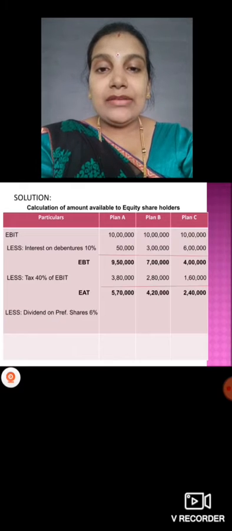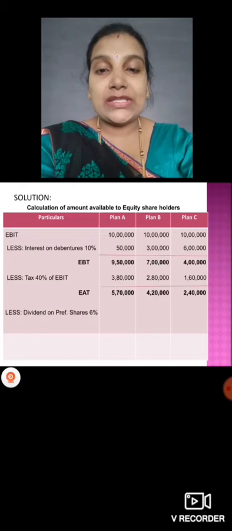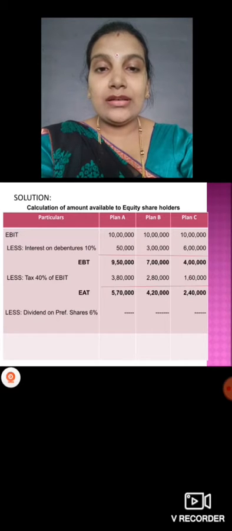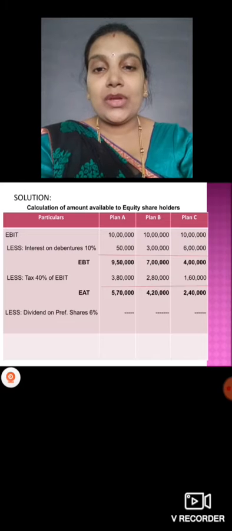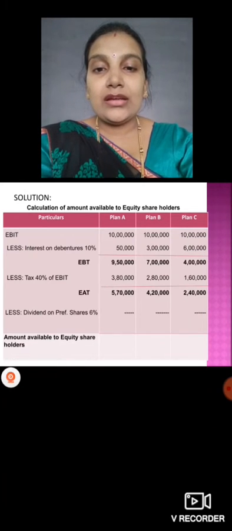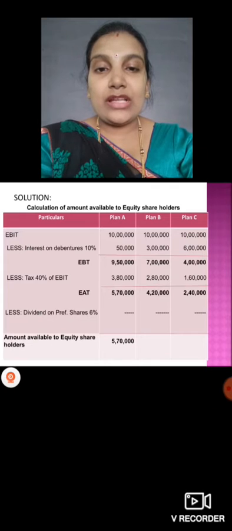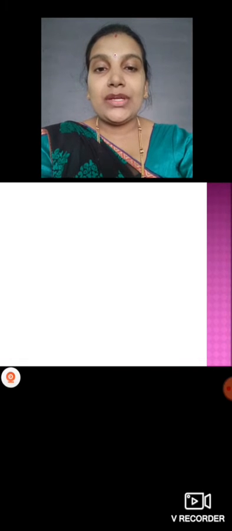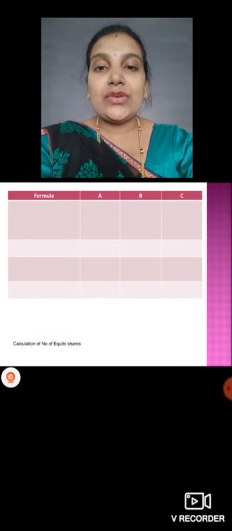Then dividend on preference shares, 6%. First it is nil. They have not given any preference shares here, so leave it blank. Amount available to equity shareholders is 5,70,000, 4,20,000 and 2,40,000. So next, what we have to calculate?